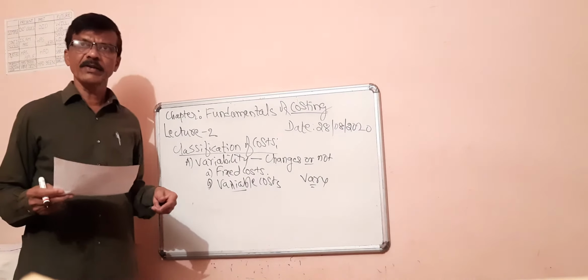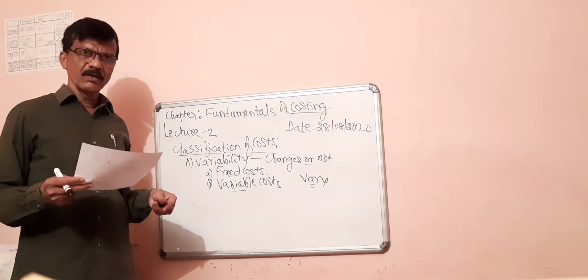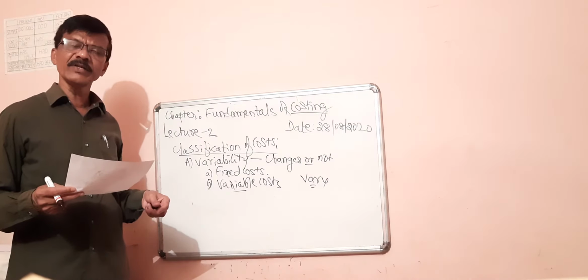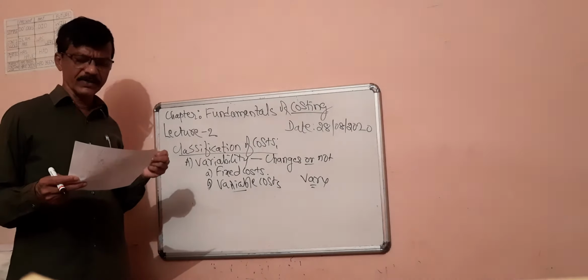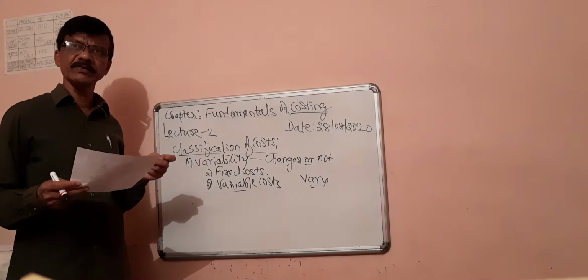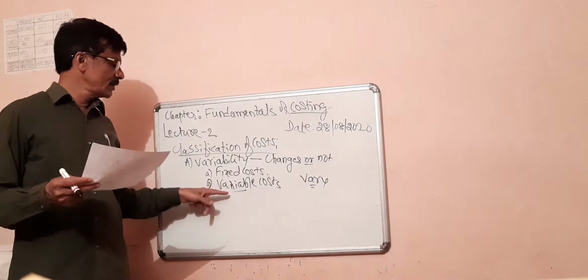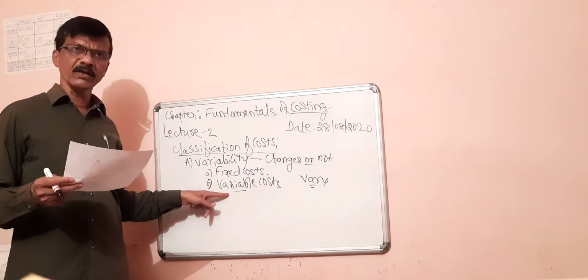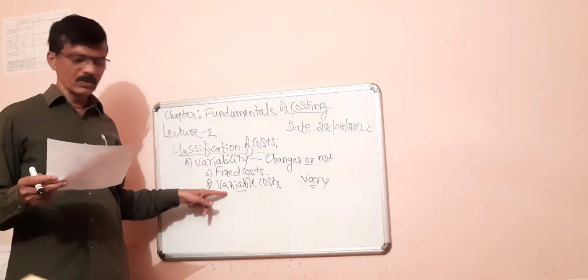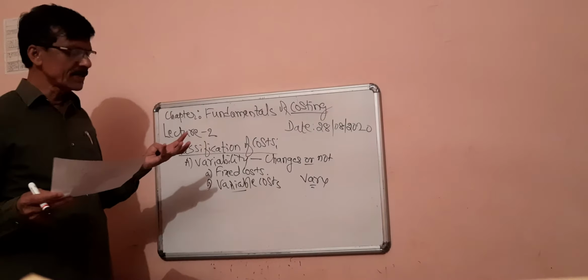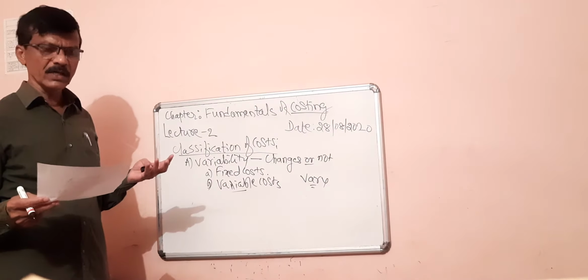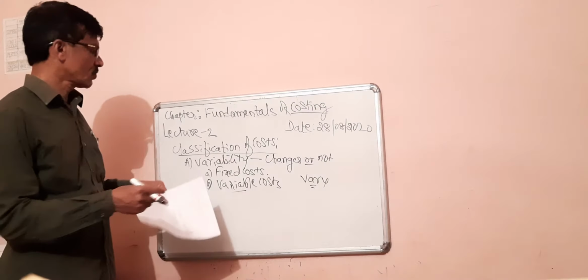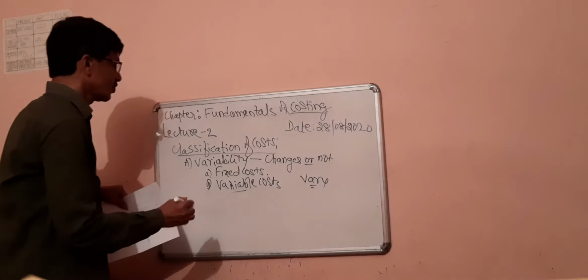Examples are material cost. Material cost increases whenever there is an increase in the volume of production, and decreases whenever there is a decrease in the volume of production, and there is no material cost at all if there is no production. So examples are material cost, labor cost, etc. Such cost items are called variable costs.